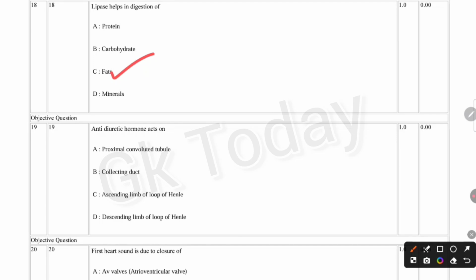Okay, next question. Antidiuretic hormone acts on: proximal convoluted tubule, collecting duct, ascending limb of loop of Henle, descending limb of loop of Henle. Correct answer is option B, collecting duct.